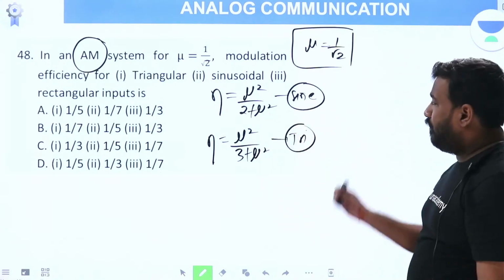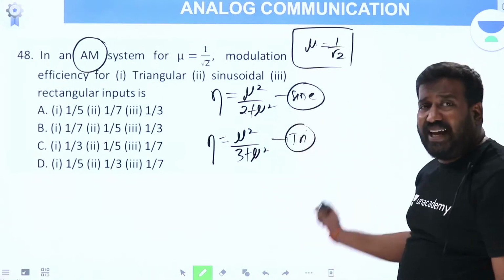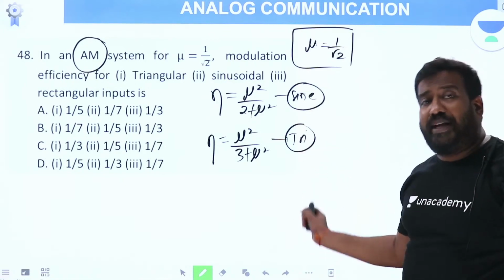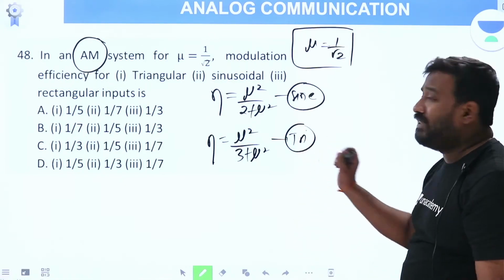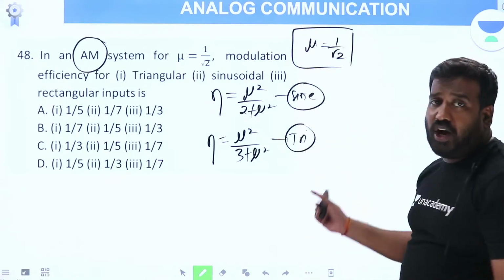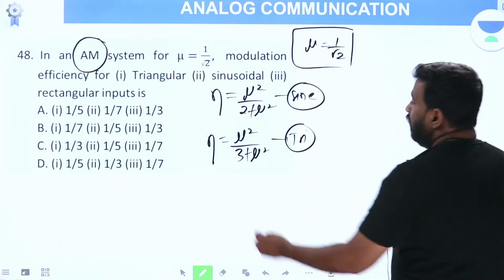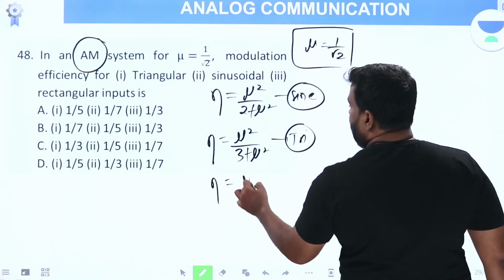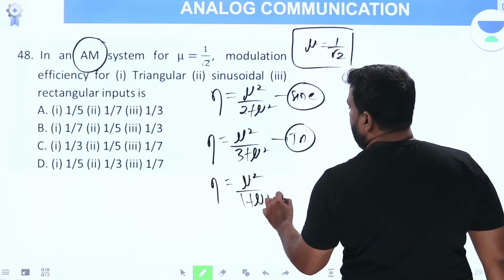Please go through part 2. I derived this already very clearly in part 2. Therefore, you will understand this derivation. I don't want to derive it again. Okay. Eta for rectangular is mu square by 1 plus mu square.